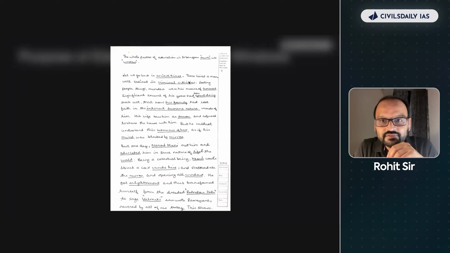in the ancient times. There lived a man well trained in criminal activities, looting people, thugging and all that. His wife saw him as a demon and refused to share house with him, but he could not understand this behavior of hers as if his mind was blocked by mirrors. But one day Narad Muni met him and educated him in the true sense of life. And then he became Sage Valmiki. ये कहानी सुनी होगी आप लोगों ने कहीं ना कहीं. But this is a bad example for this essay.